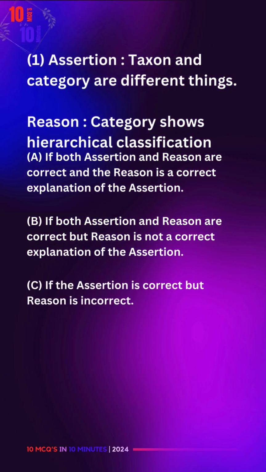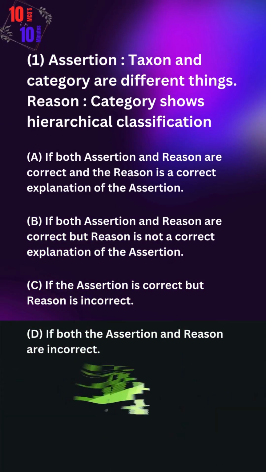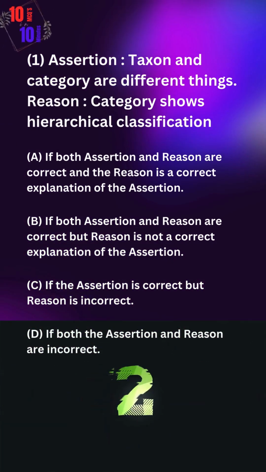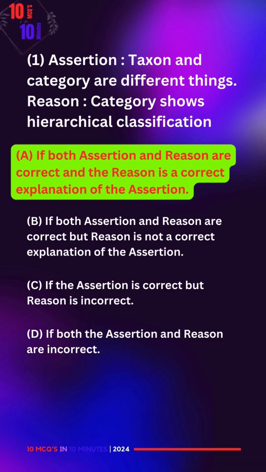C. If the assertion is correct but reason is incorrect. D. If both assertion and reason are incorrect. The correct answer is A.